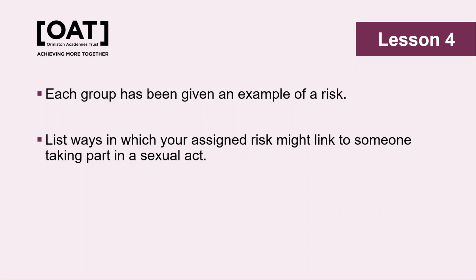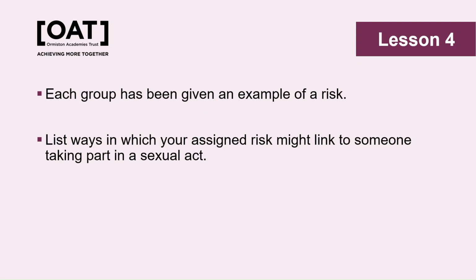Pupils are then given a risk. They're working in groups to think beyond just pregnancy and STIs. So they have a poster with a broad category on it, and they need to think about the specific risks which might be associated with that category. For example, if pupils had the poster which said emotional responses, potential risks might involve regret or shame after the act, or it might be that they've got increased feelings of affection towards the other partner. There are examples in the scheme of learning for each of the poster topics to help to give you an idea of the sorts of examples which pupils may identify.